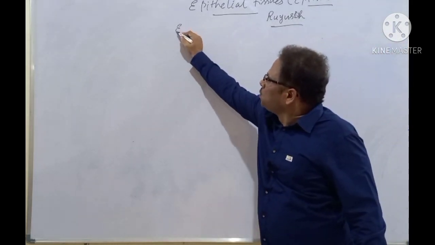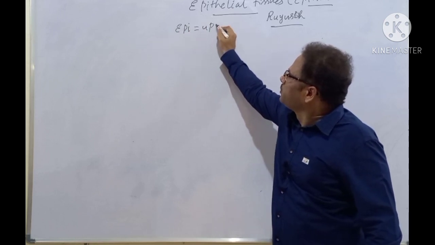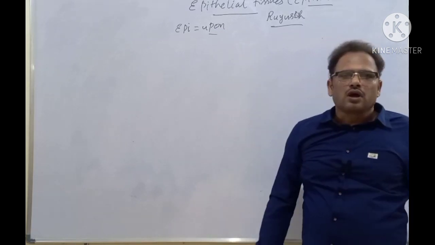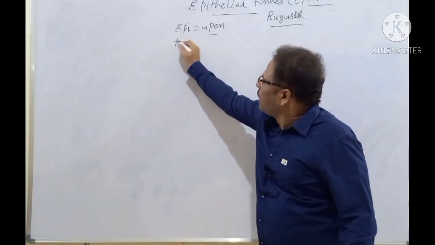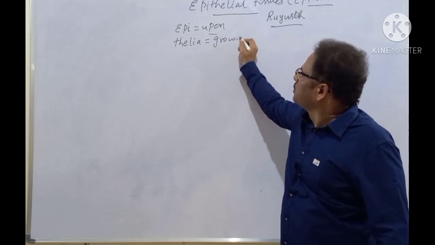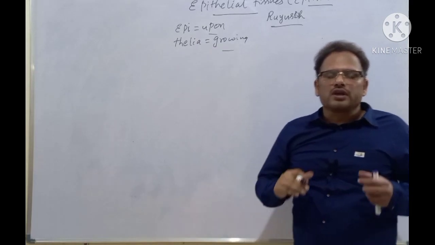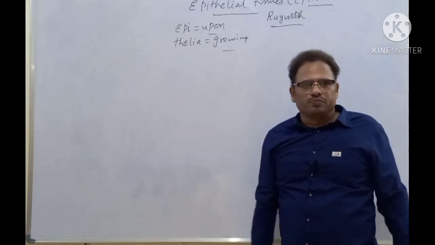It has two root words. One is epi. Epi means upon. Thelia means growing. As the name indicates, epithelial tissue is always present on other tissue.